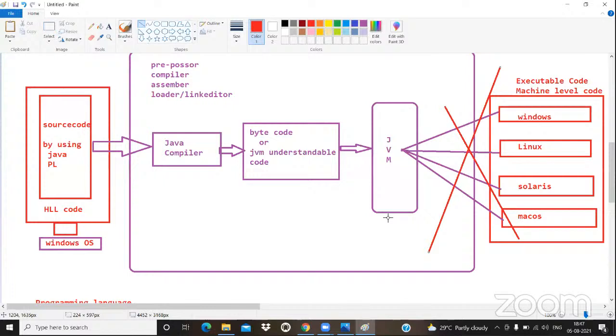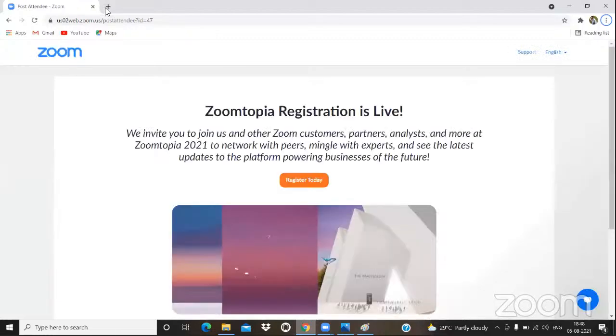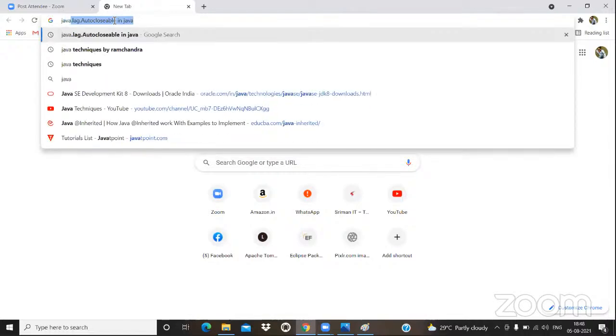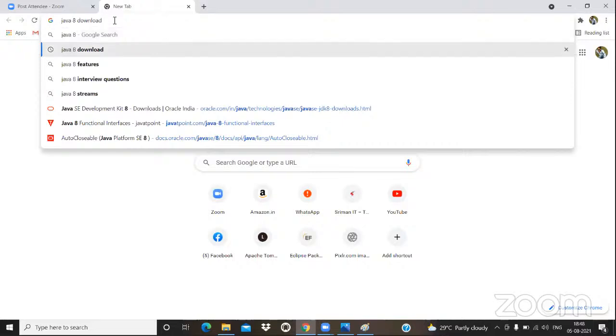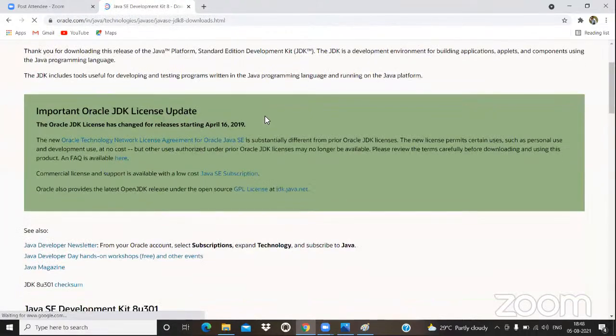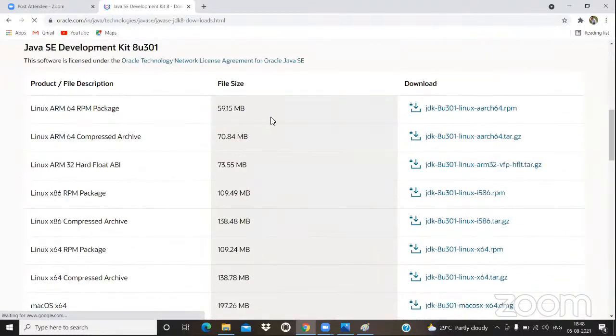So how do you know that? Up to now, whatever knowledge we have on Java, we always think that one JVM is converting for all operating systems. That is impossible. Let me show you the proof. Whatever things I'm going to speak in our session, everything is based on proof. If there is no proof, I don't want to talk about anything. On top of every theoretical point, I'm going to show you the practical experience. Will you please observe, guys?